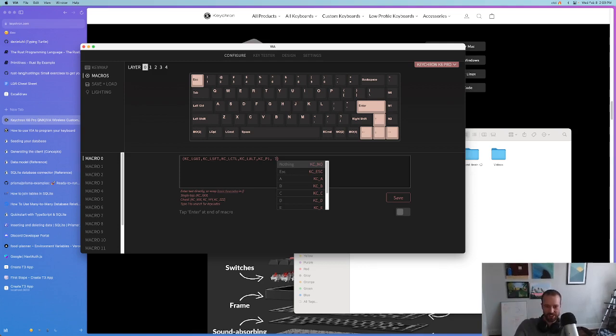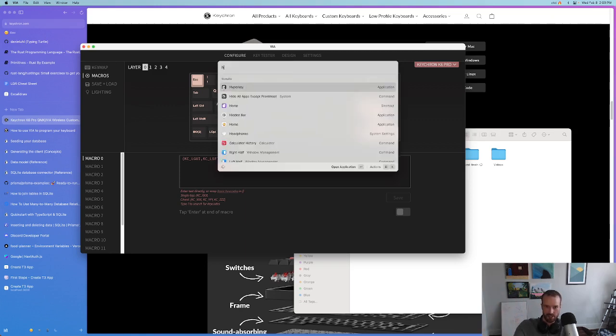It goes by the Windows name. So Option is Alt, and Command is this weird Windows key, GUI, LGUI. So type Win or GUI to get the Command key here. I couldn't figure out how to hold the key, because ideally I'd have one that is like the meta key that hits all of those commands at once, and then the key.